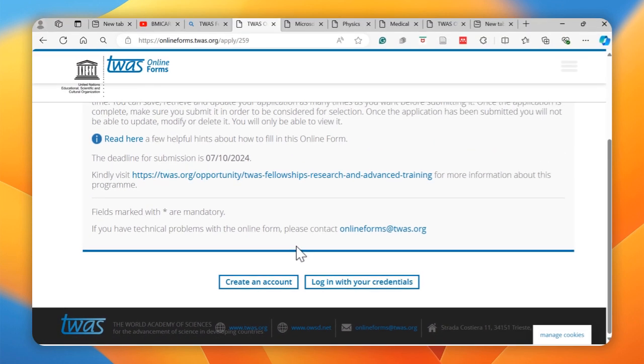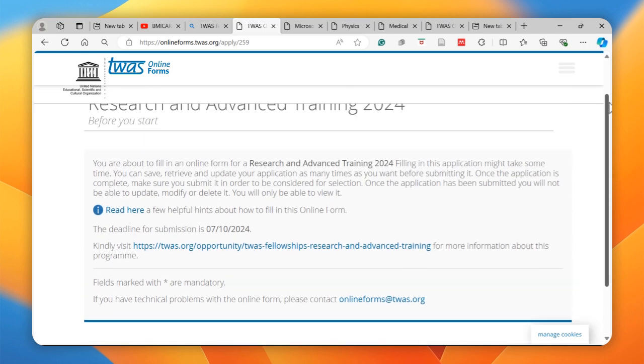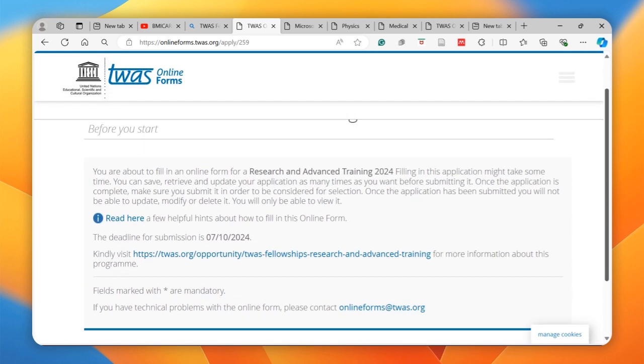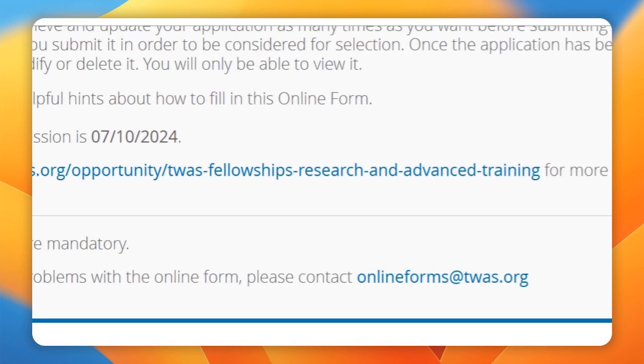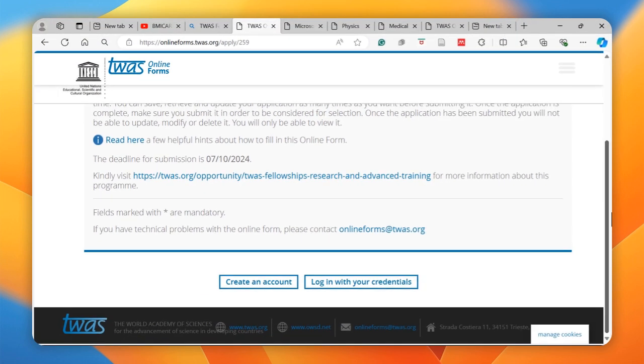And if you have created an account, then you may just login with your credentials, and then you can actually start completing the online application form. But be sure to have all those documents that you need to attach as you are completing the online application form.